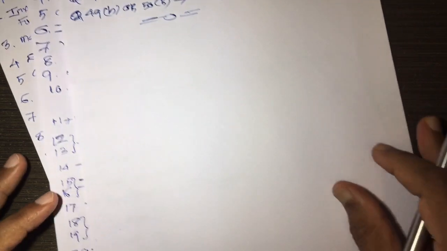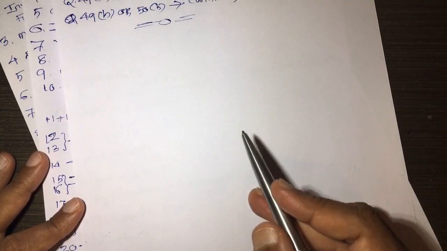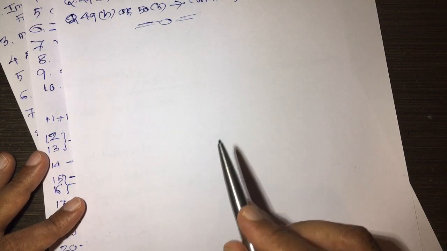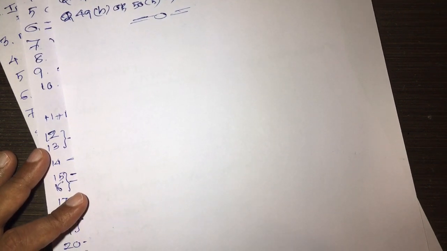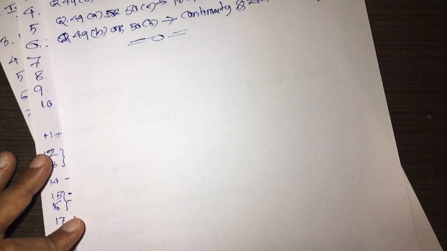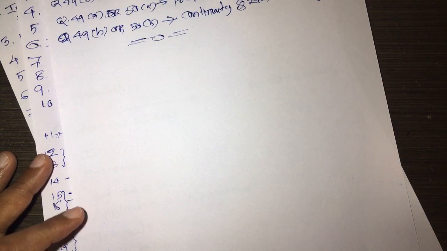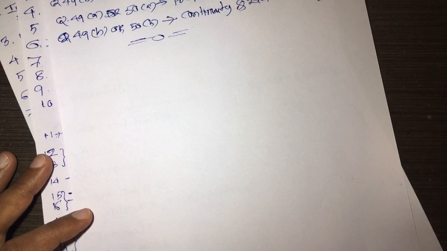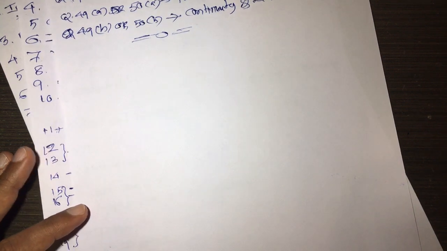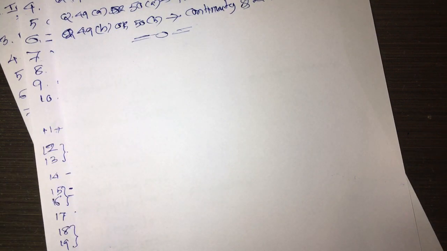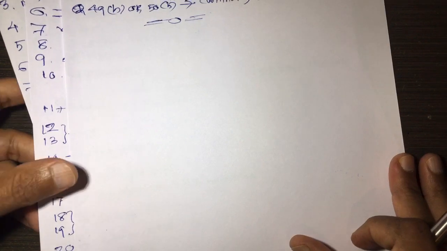So in part E, remember you are getting the chapters linear programming problem and properties of definite integrals, which are the questions for 6 marks, and determinants and continuity and differentiability, the two topics for 4 marks. So, this is the question paper pattern.